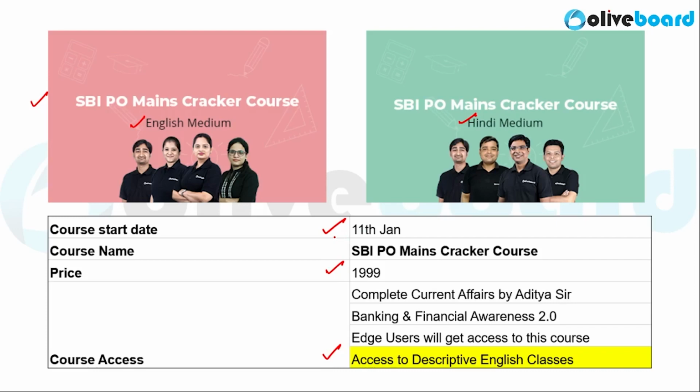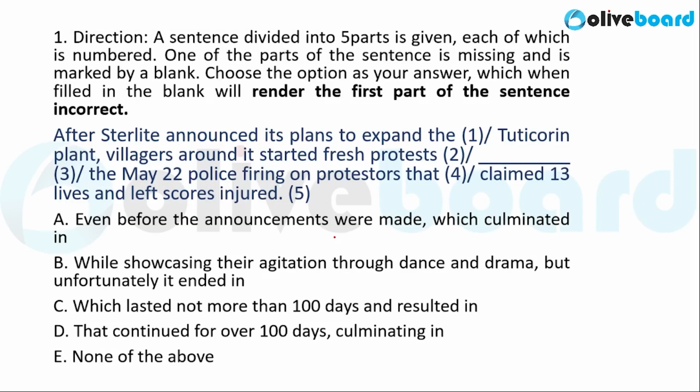Now, let us begin the video. In this question, you are given a sentence divided into 5 parts such that you have to fill in this blank in such a way that the first part of the sentence is rendered incorrect. Let us see what the sentence says. The sentence says, after Sterlite announced its plans to expand the Tuticorin plant, villagers around it started fresh protests. Blank, the May 22nd police firing on protesters that claimed 13 lives and left scores injured.